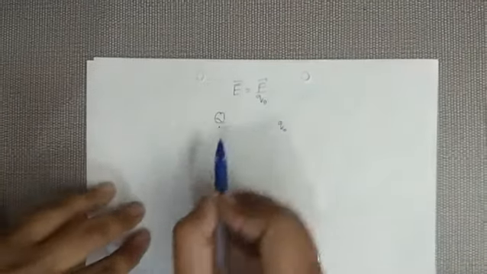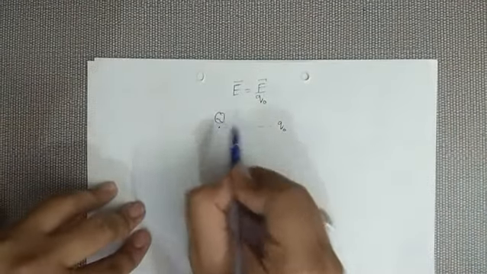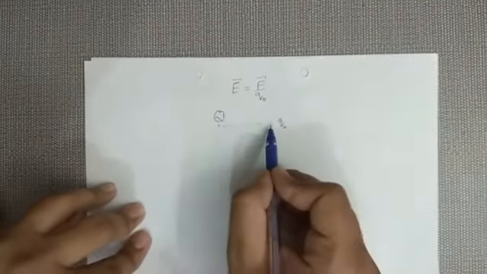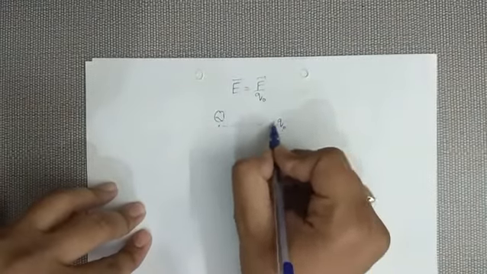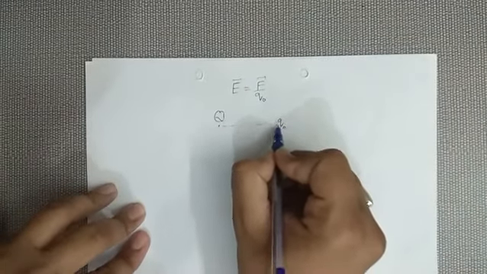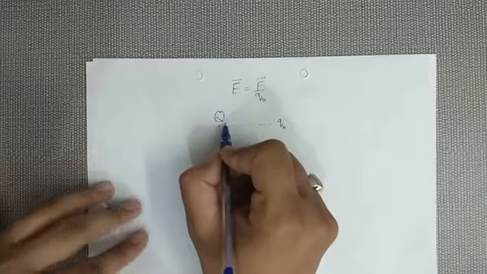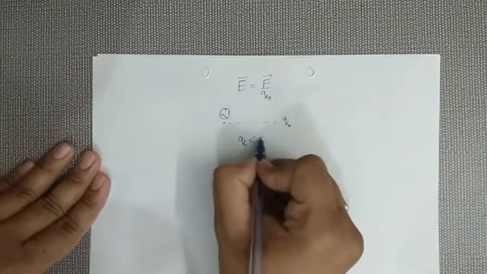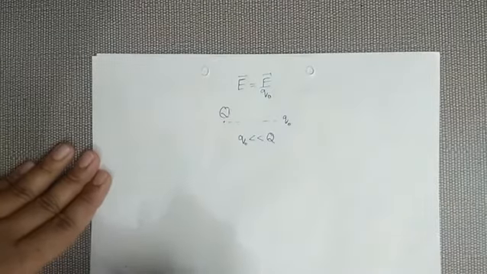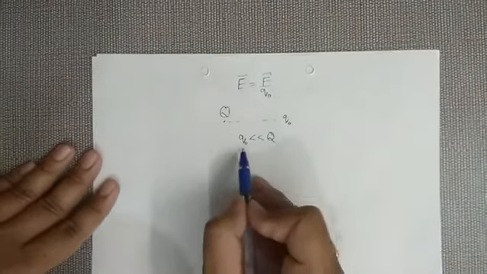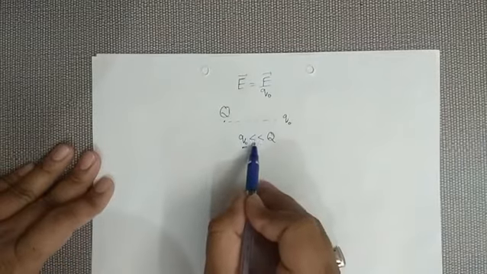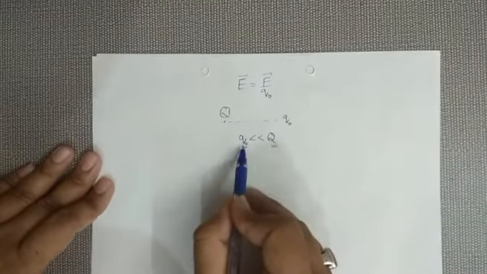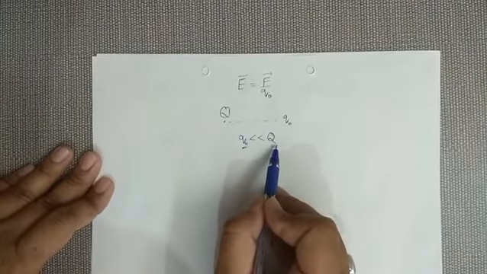We are saying that this capital Q is going to repel this small Q naught because of the electric field, but this small charge will also disturb the charge capital Q. So in general we take the value of Q naught very small compared to Q, which means the test charge should be very small compared to your source charge, otherwise it will disturb the source charge.